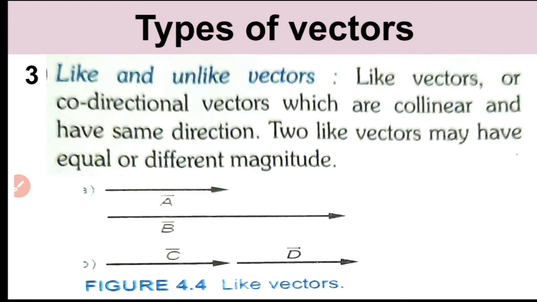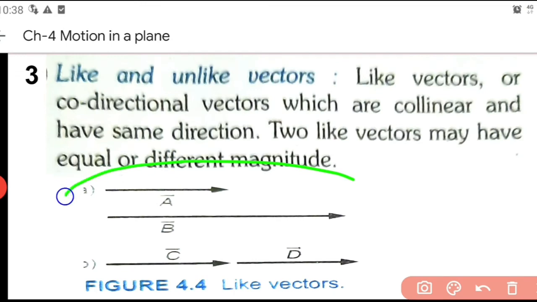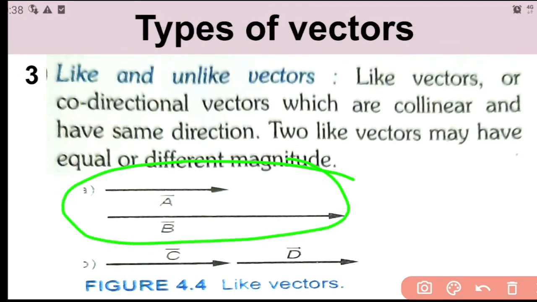Now, first example, you have two vectors which are of the same direction, but their lengths are different. It means that these two lines represent vectors of the same direction but different magnitude. But in example 2, the two vectors are in the same direction and of the same length, so they make equal vectors. So equal vectors will be like vectors, but all like vectors may not be equal vectors. All equal vectors will be like vectors, but all like vectors need not be equal vectors.